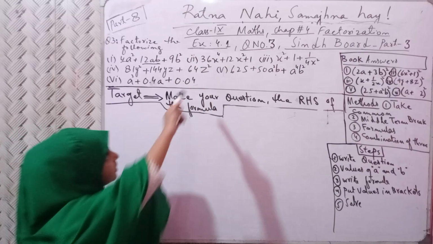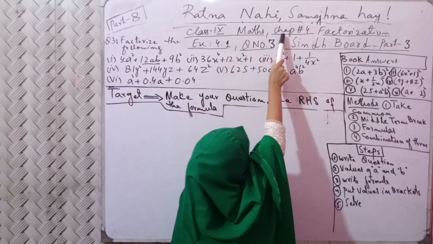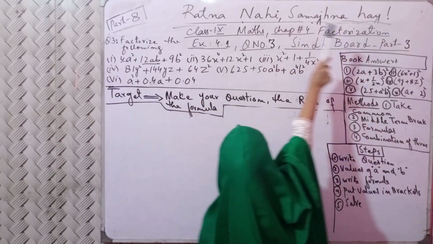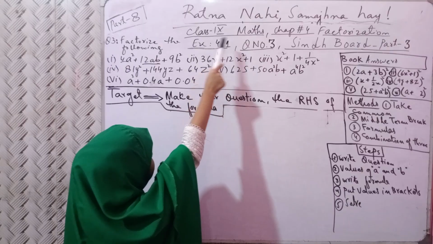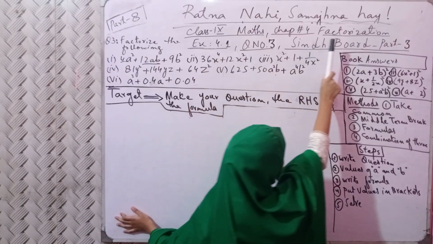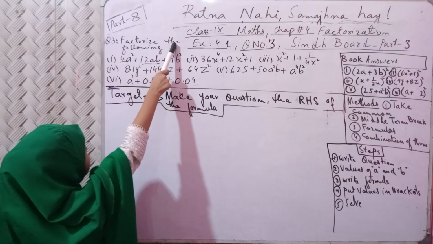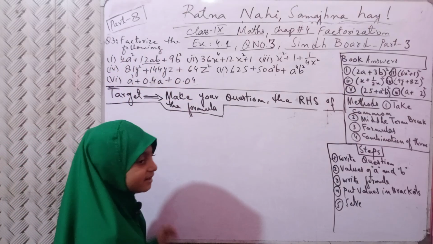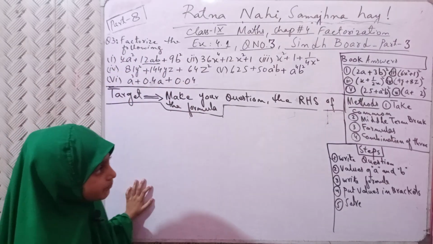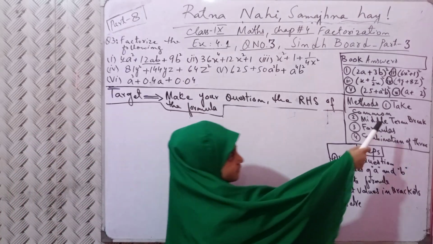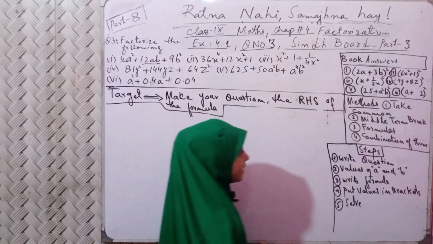Today we are going to learn class 9 maths, chapter number 4, Factorization, exercise 4.1, question number 3, Sindh Board, part 3. Question number 3, factorize the following. My dear 9th class students, there are methods. First, take common method.